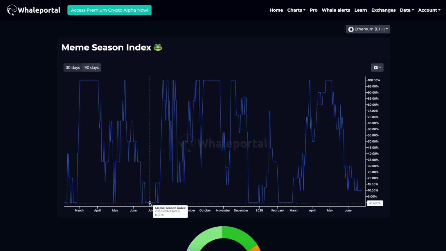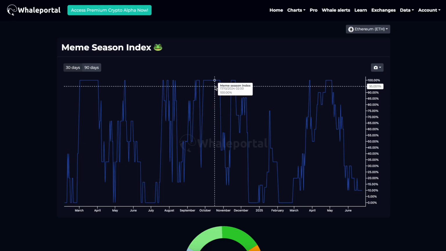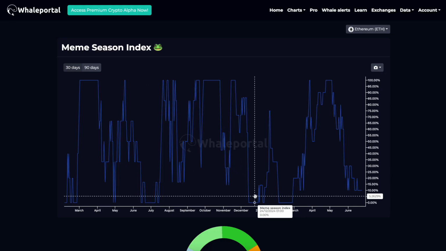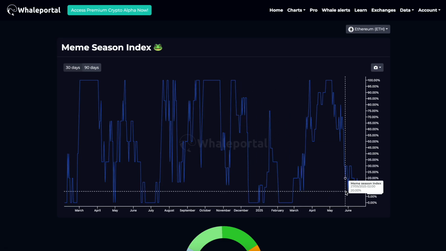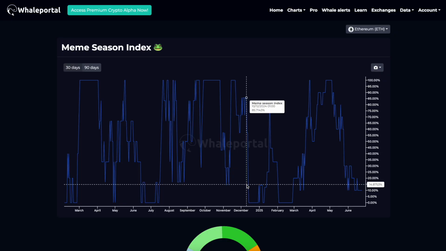How long did it take from these lows till these highs? What is the time frame? How long did we spend there? So for example, here we spent a certain amount of time. Maybe we are going to see something similar right here. It will just give you a very good overview, so you are not really grasping in the dark.